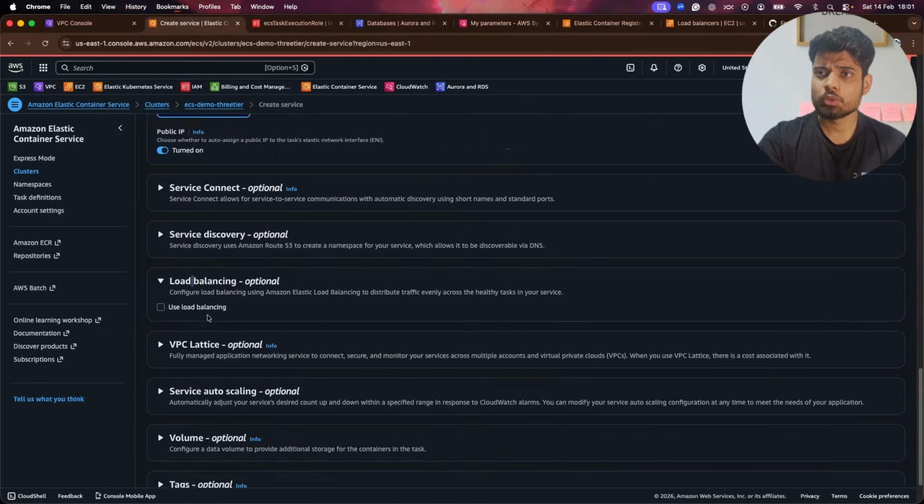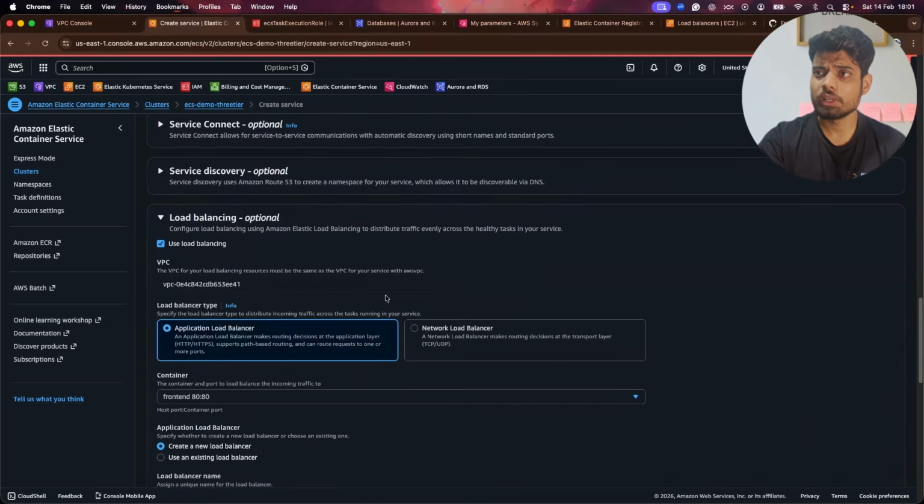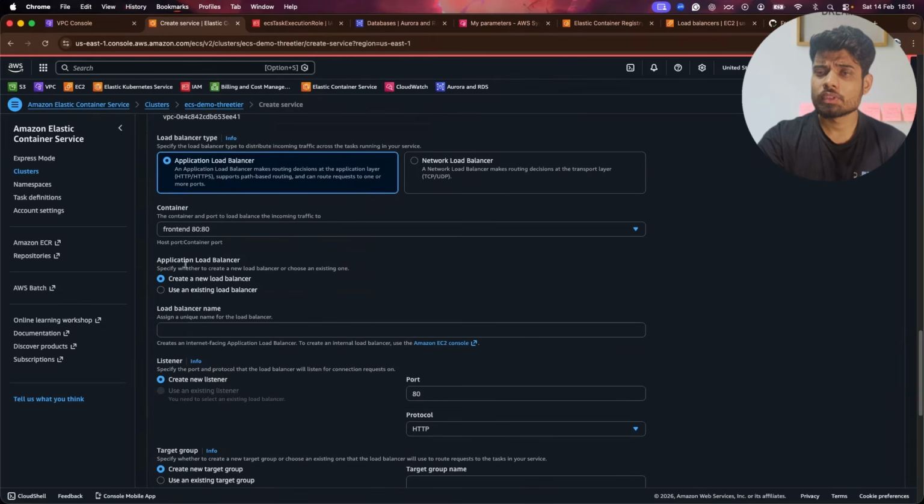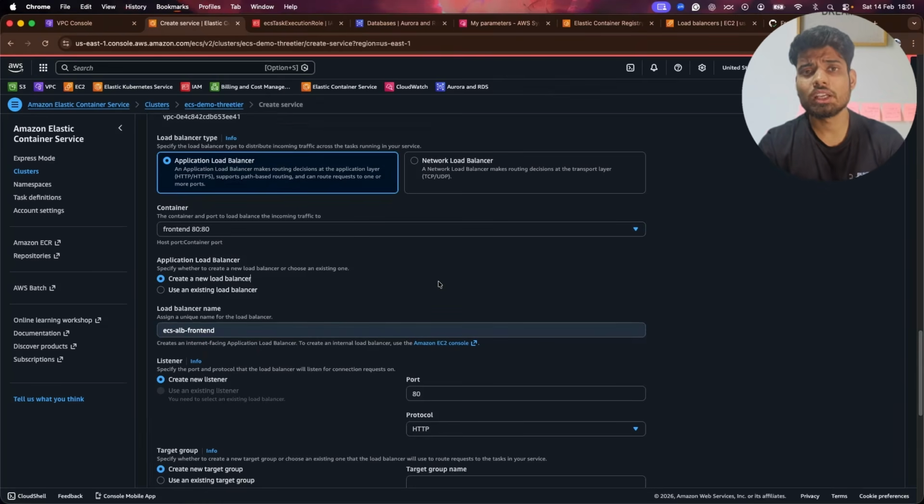Now let's come to the load balancer. I'll click on use load balancer. And here I'll provide ECS ALB frontend. Now, if you want, you can also use the same load balancer and just play with the listeners and route-based pathing in the load balancer. But for now, I just wanted to keep it simple.